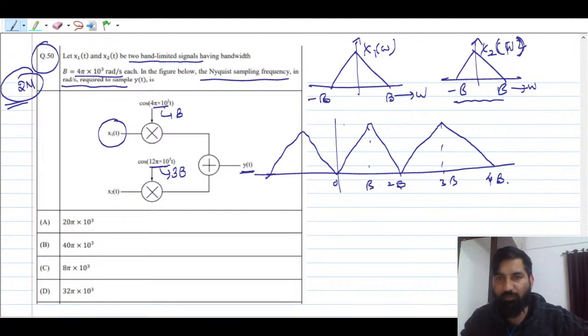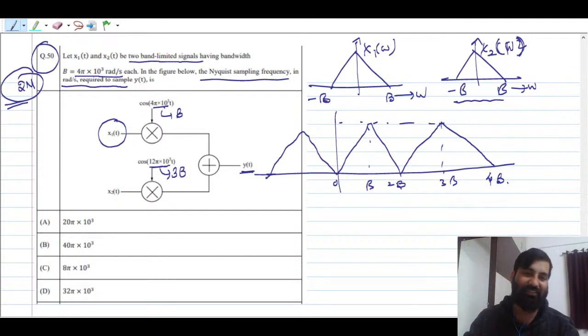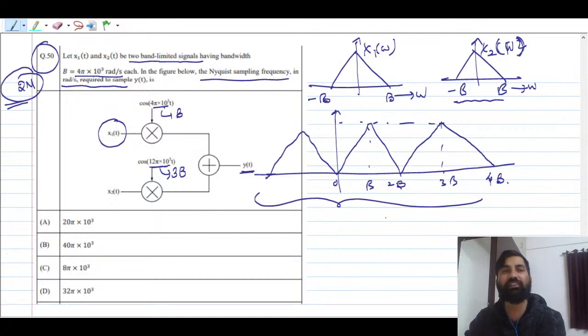You see here, many of you might think that this is a band pass signal, but it is not a band pass signal, guys. Why is it not a band pass signal? You have to find the Nyquist sampling frequency for this. Can you identify the maximum frequency in this case? The maximum frequency is 4b, right? And the minimum frequency, if you notice here, is 0. So omega L is 0 and omega H is 4b, right?